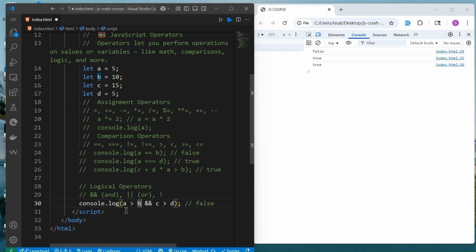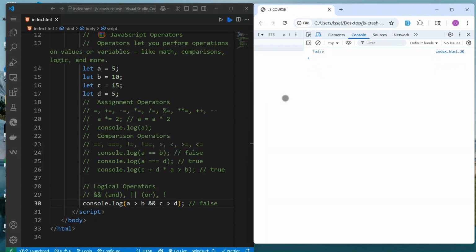So here we can check if A is greater than B and C is greater than D. The answer will be true or false. A is equal to 5, greater than B, B is equal to 10. The answer is false, isn't it? And C, which is 15, is greater than D, which is 5. We're expecting false. If I save and reload, the answer is false.